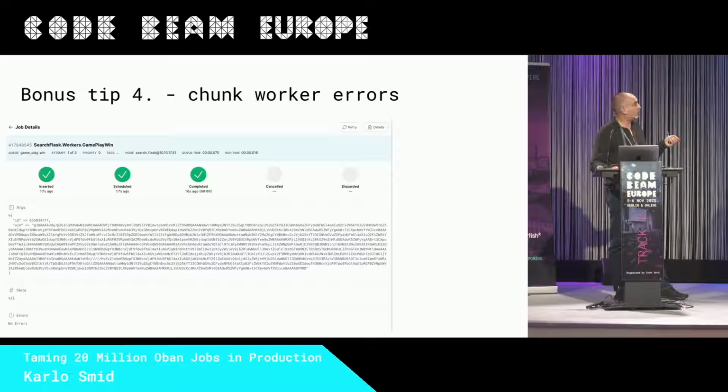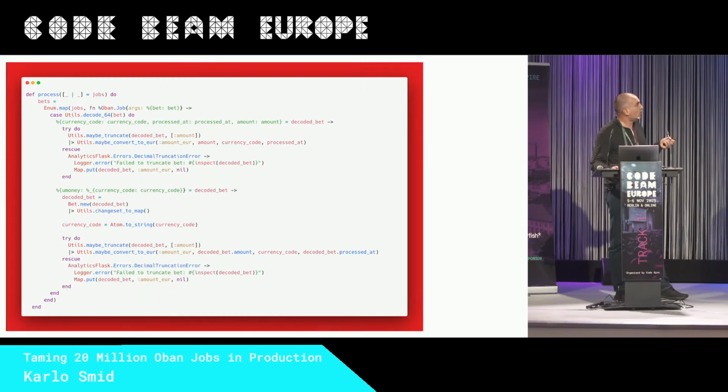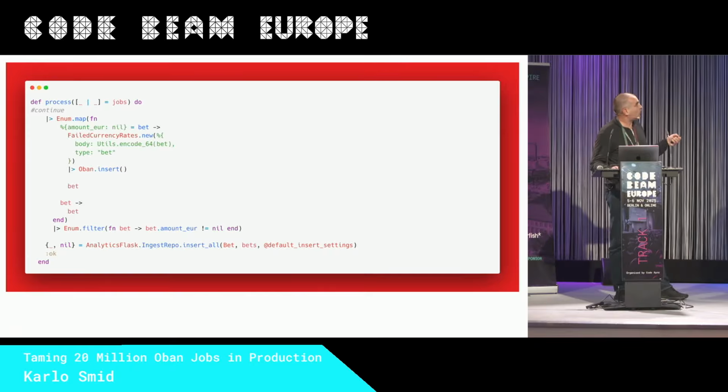So what happened? We realized that basically payload and errors for the Oban chunk worker are not in sync, because the chunk worker works on a list of jobs, so you cannot always guarantee that this is in sync. So what we are doing, basically, remember that we have this amount euro nil problematic job, but this could be done better. I will answer that in Q&A as my first question.